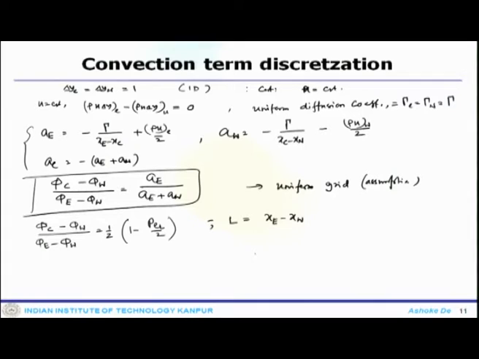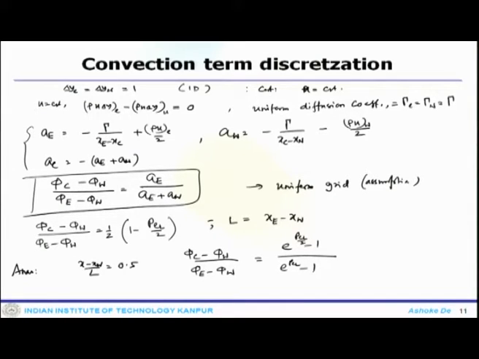So it is essentially the distances. Now, the analytical solution of this particular problem can also be obtained. One can obtain it by setting (x minus x w) by L to 0.5, that is, the middle of the system. Then the analytical solution is (phi c minus phi w) by (phi e minus phi w) equals (e to the power P L by 2 minus 1) divided by (e to the power P L minus 1).